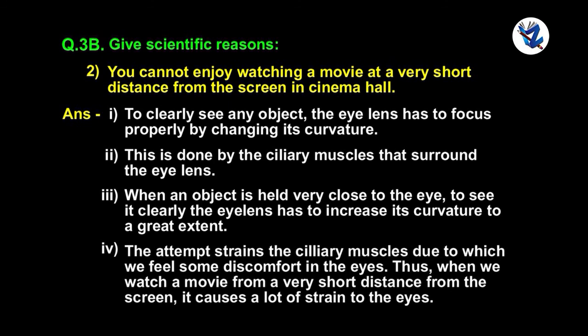The attempt strains the ciliary muscles, due to which we feel discomfort in the eyes. Thus, when we watch a movie from a very short distance from the screen, it causes a lot of strain to the eyes and we cannot enjoy watching the movie.